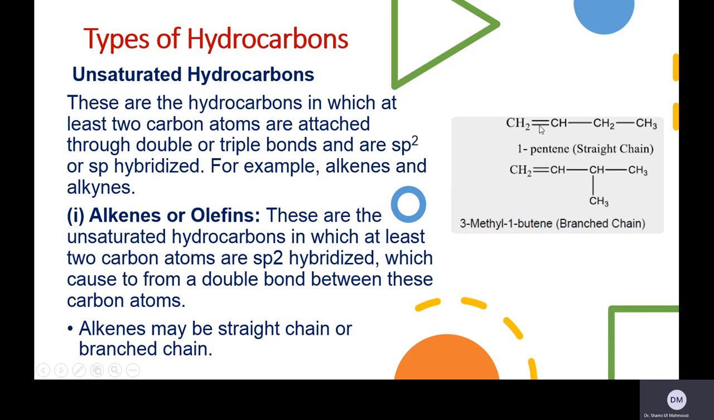This belongs to the alkene series and its name is 1-butene, and this is a straight chain. So an alkene may be a straight chain or a branch chain. In this case, it has 1, 2, 3, 4, and 5 carbons, but this is a branch chain: a straight chain of 4 atoms and one branch. So its name will be 3-methyl-1-butene. As saturated hydrocarbons are straight and branched, similarly alkenes are also straight chain as well as branch chain.